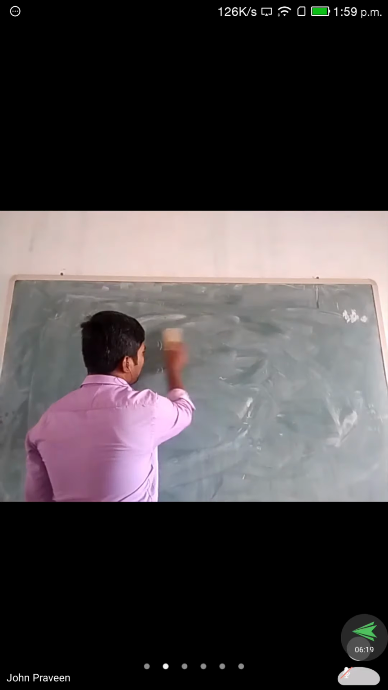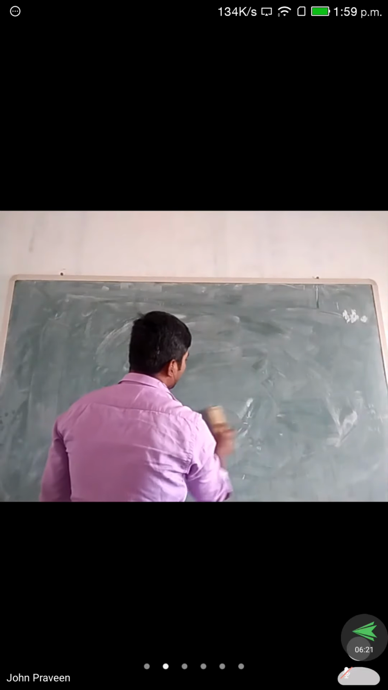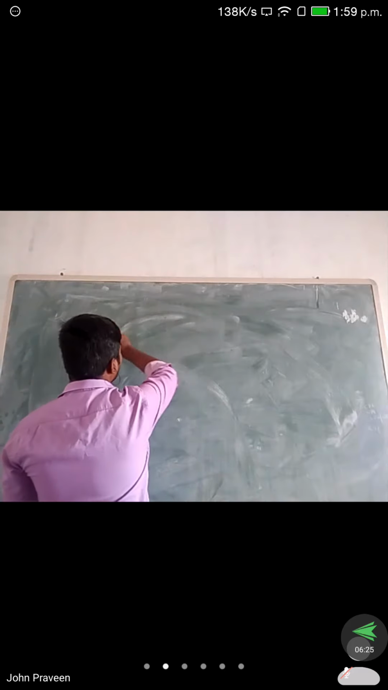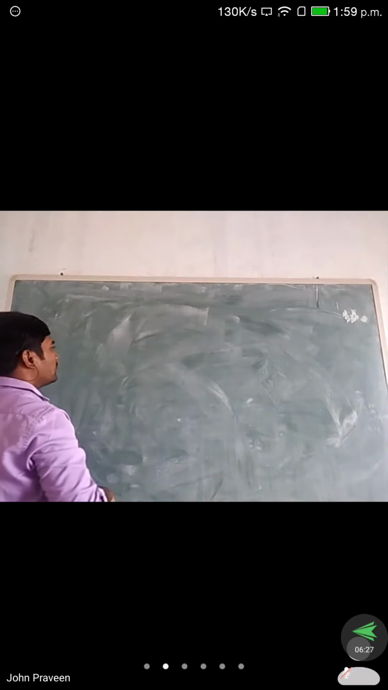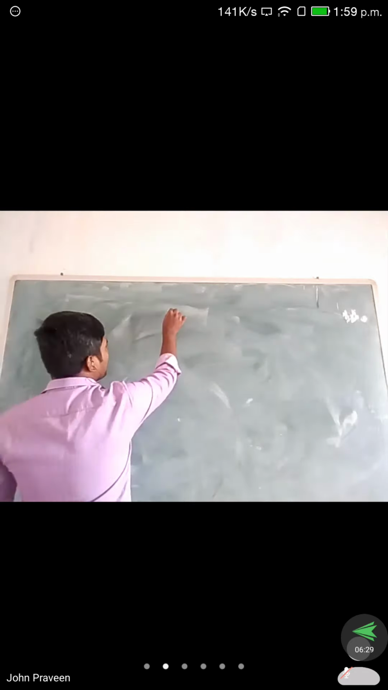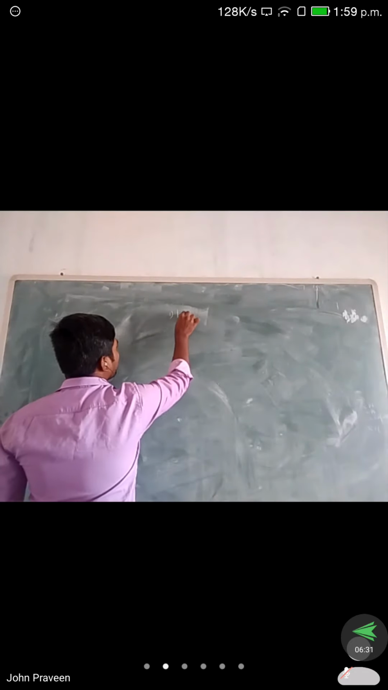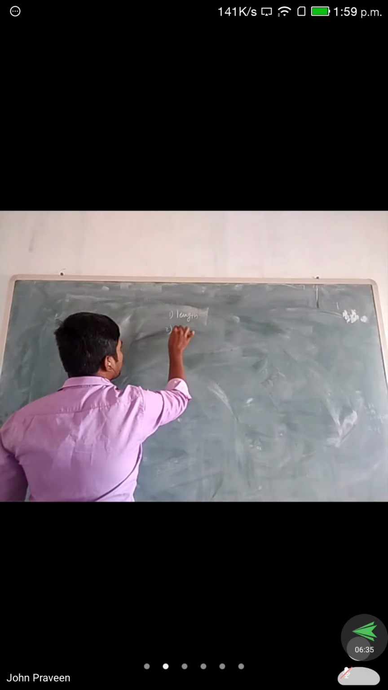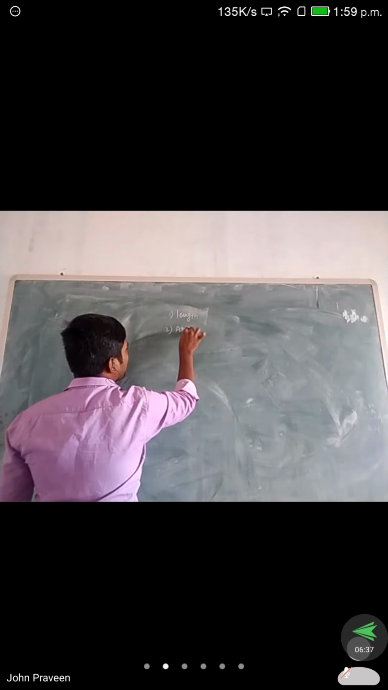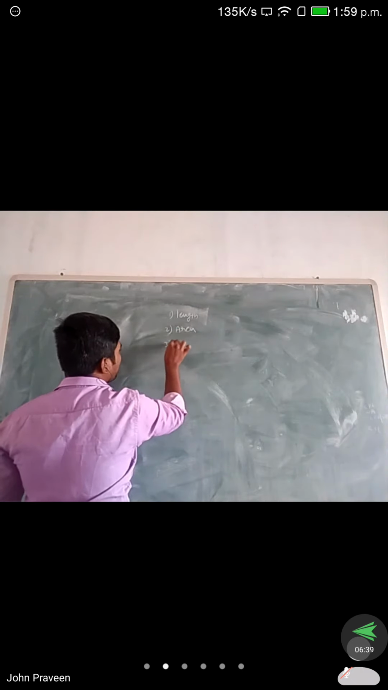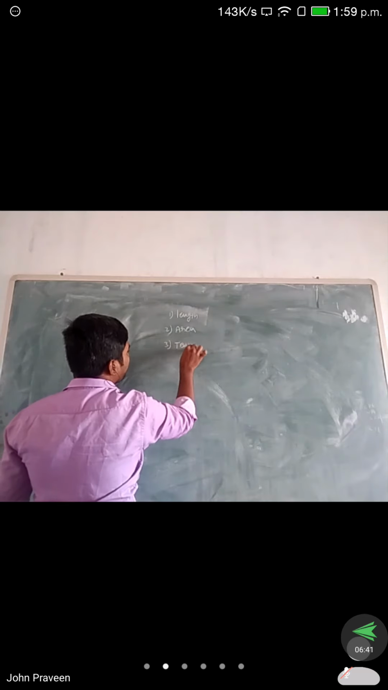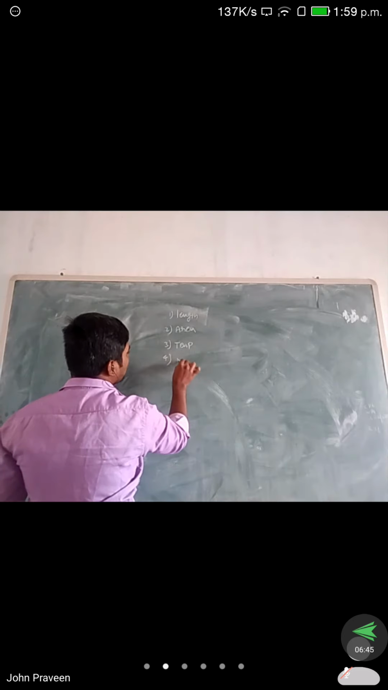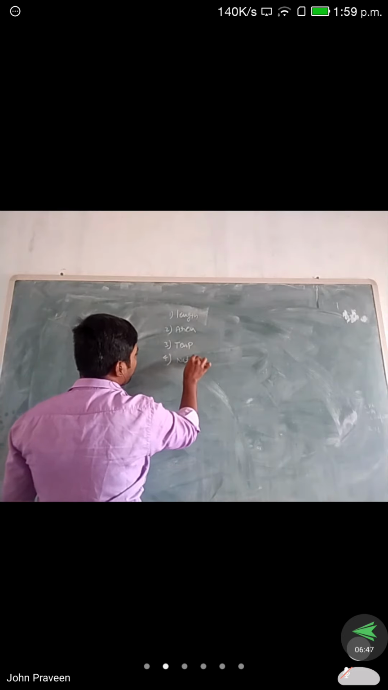Right? So simply, if we give this a title, the factors affecting the performance of resistance. There are four factors. The first one is the length, the second one is the area, the third one is the temperature, and the fourth one is the nature of material.